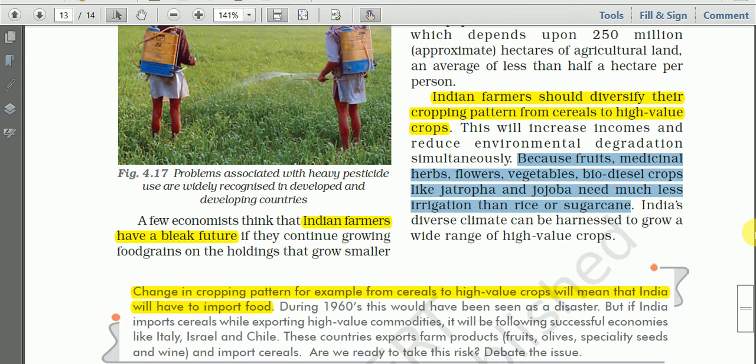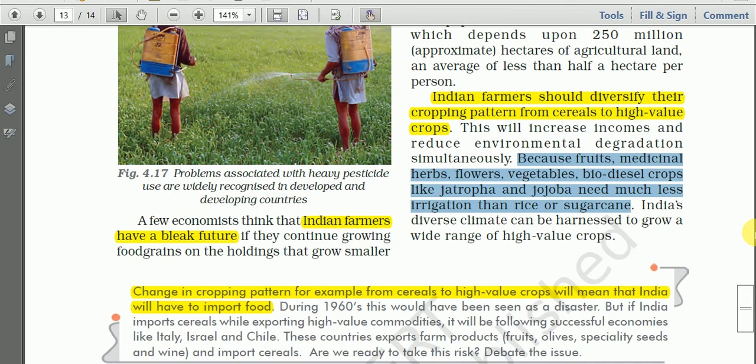Why should we grow high value crops? Because fruits, medicinal herbs are examples of high value crops. Fruits, medicinal herbs, flowers, vegetables, biodiesel crops like jatropha and jojoba need much less irrigation than rice or sugarcane cultivation. This is the point in support of this statement.